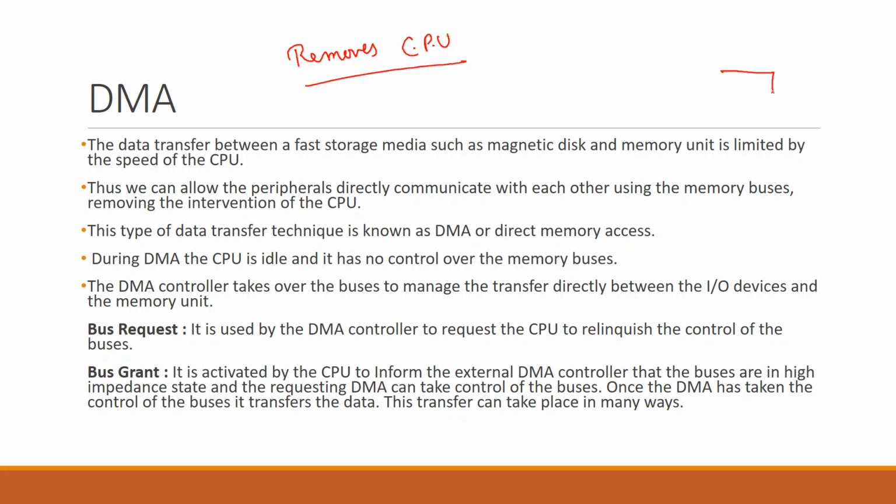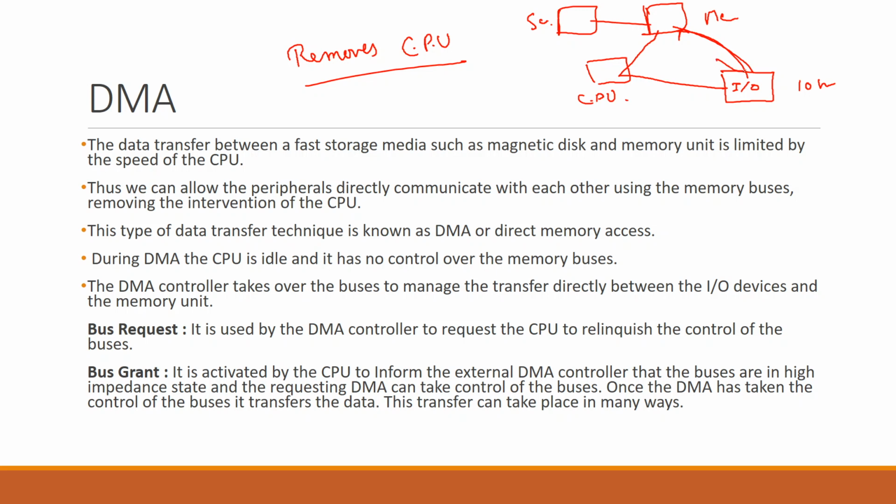Because suppose this is your input output device and it wants to transfer 10 GB of data to the memory. Fine, this is your memory, and this memory will be written to the secondary memory, something like this. If you involve the CPU every time, then the process will be much slower, and if you remove the CPU and there is a direct transfer going on, it will be faster, obviously, because otherwise every data goes to the CPU, every register will be copied, then back to the memory.